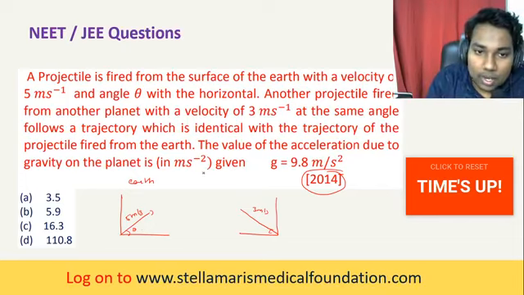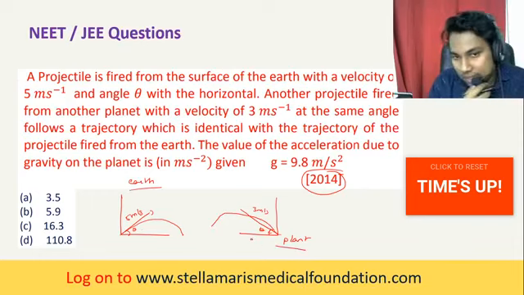They say this is also the same angle, from another planet. They are saying they follow the same trajectory. What is the trajectory? The path of the projectile is the same for the earth and the planet.